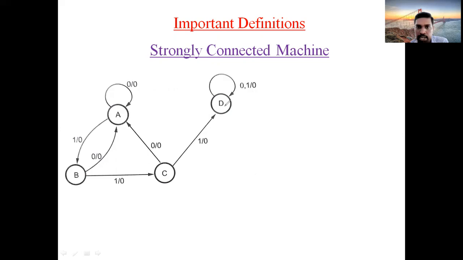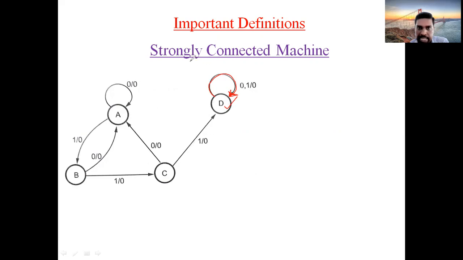So see here, D is a state which doesn't consist of any outgoing arcs. It is a self-incoming arc. Don't treat it like an outgoing arc. Outgoing means it should go and touch another state. D should go to A, or D should go to C, or something like that. But D is coming to itself. So it is a self-incoming arc. It is not outgoing. Outgoing means this D should go and contact either A, C, or B. But we don't find it like this. So D is called a terminal state. Why? Because no outgoing arcs are there.